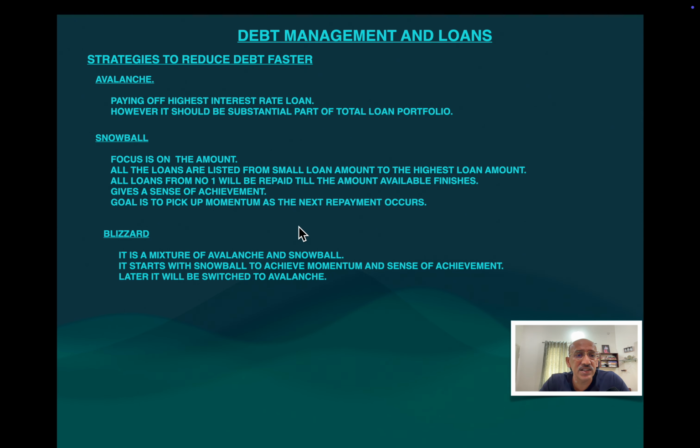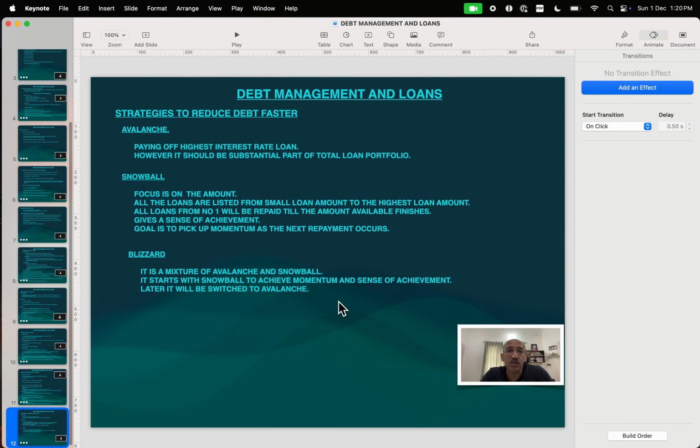Now there is a blizzard strategy. The blizzard strategy is basically a mixture of the avalanche and snowball strategies. When you apply this strategy, initially you go with the snowball method, where you clear all the small loans, and then you go with the avalanche method, where you take the highest interest rate loan with the highest portfolio proportion, and clear that loan first. So these are the various concepts as far as debt management and loans are concerned.